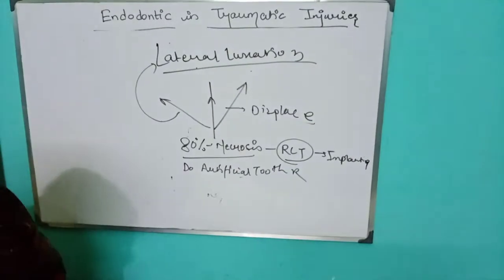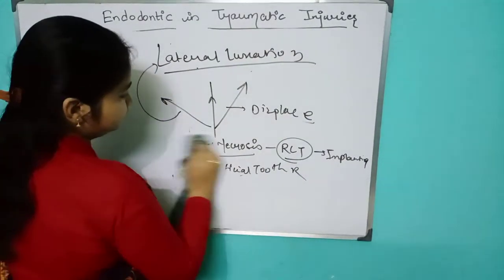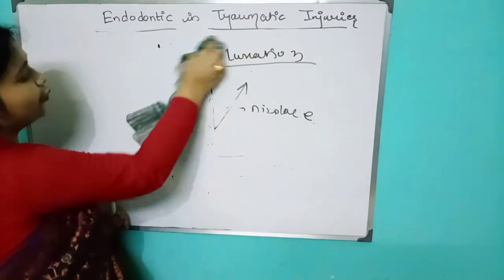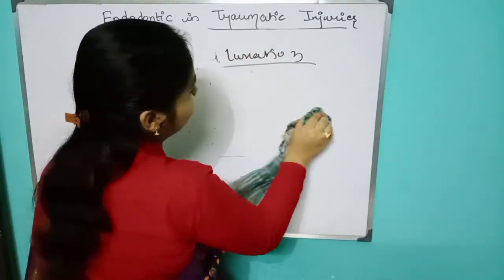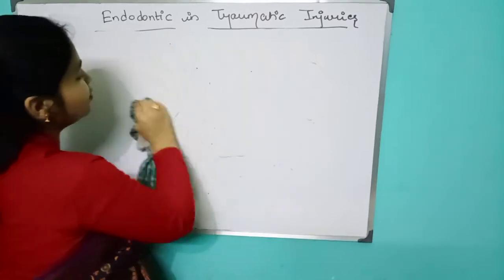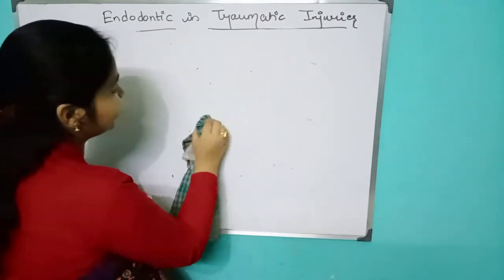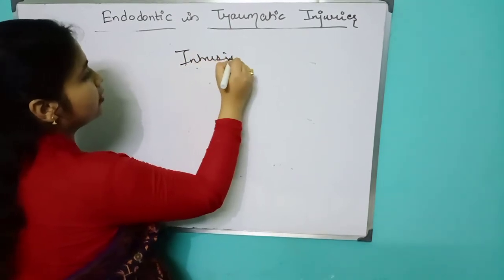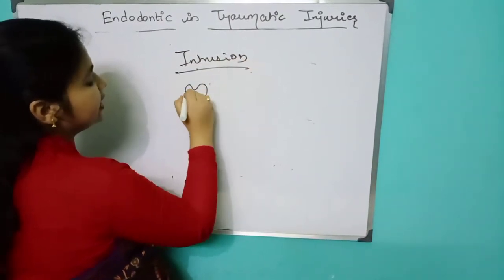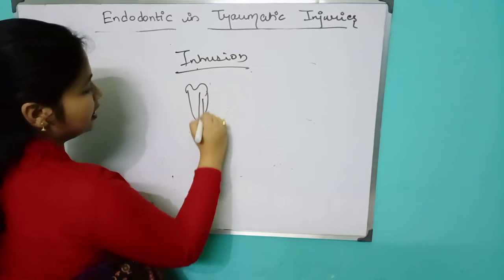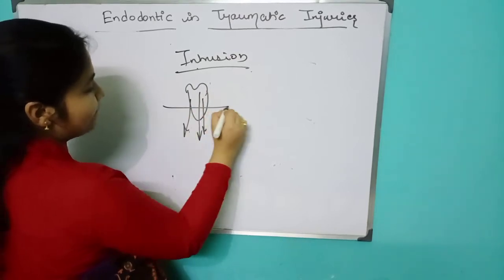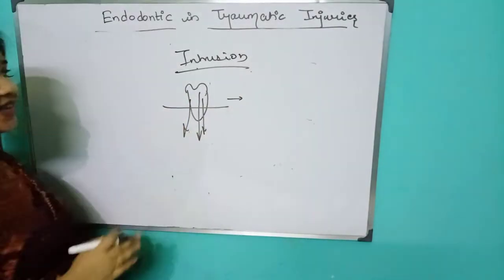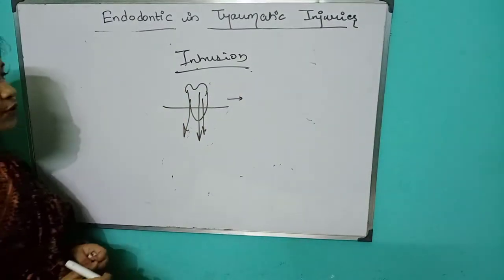Okay, now come to your intrusion. In intrusion it is very easy. We do nothing but re-erupt, because the tooth goes inward. See, if the tooth is like this, it goes here in this position apically. So I'm clear to you what intrusion is.